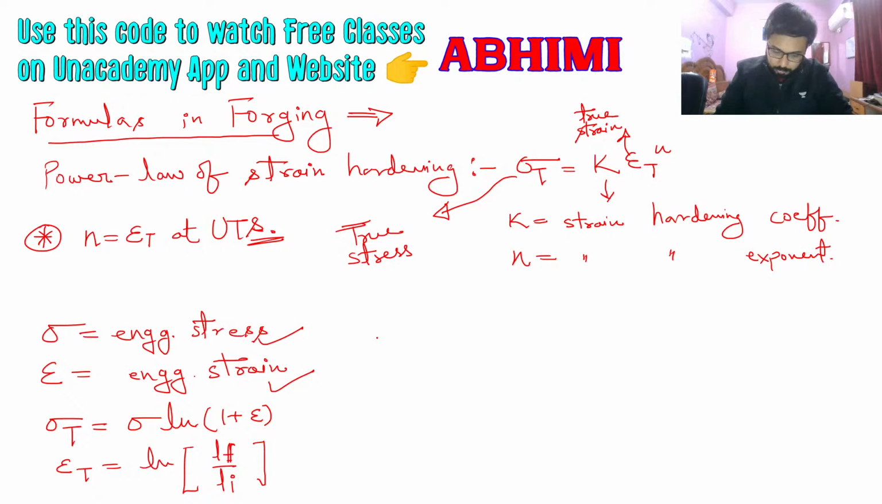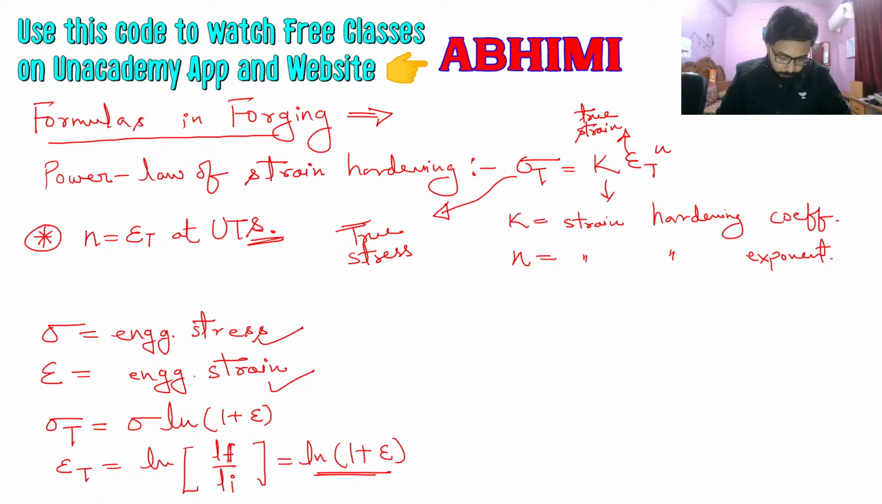Let me provide one more detail here. Similarly, sigma true is equal to sigma times (1 plus epsilon). This true strain is simply also equal to ln(1 plus epsilon). This is also one of the ways to do that, and you can also write it as ln of area initial divided by area final. Just remember that the final length will be at top and initial length at bottom, but the final area will be at bottom and the initial area at top.